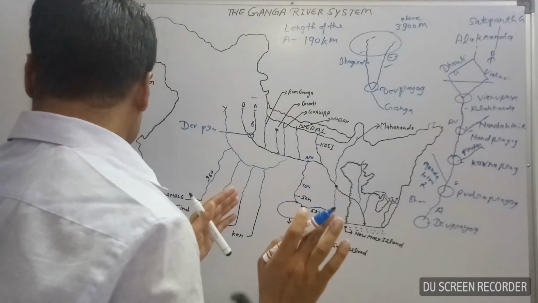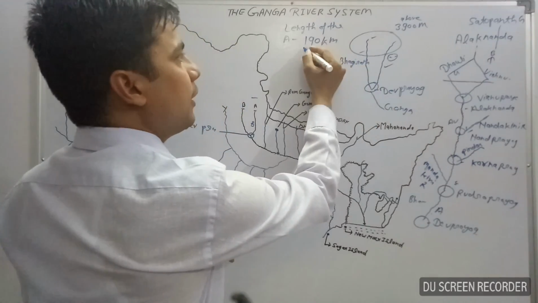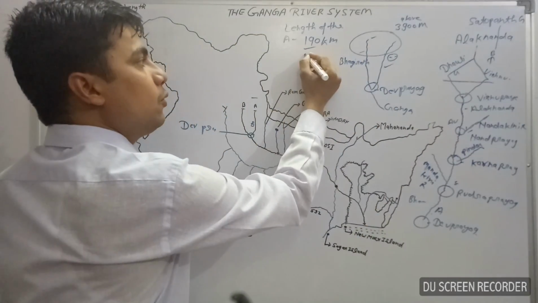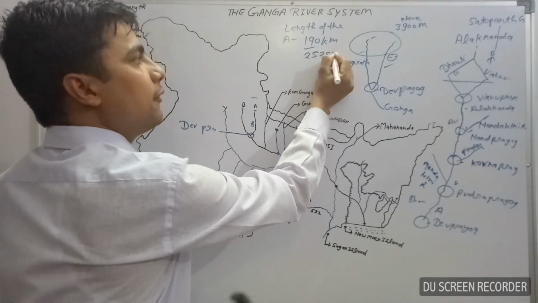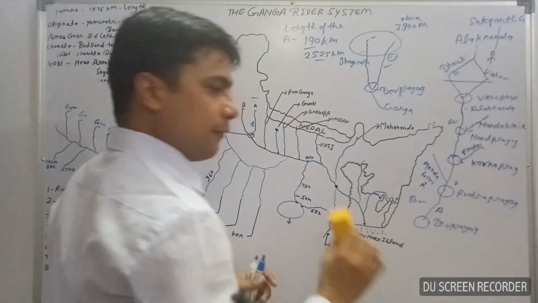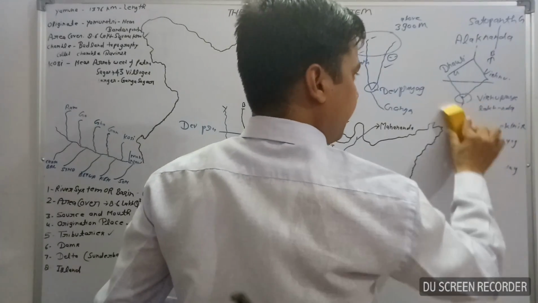And second, the length of the Ganga river. The length of the Alaknanda river is 190 kilometer. The total length of the Ganga river is 2525 kilometer.